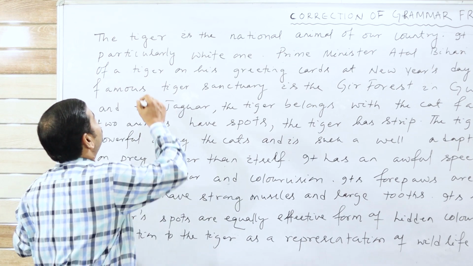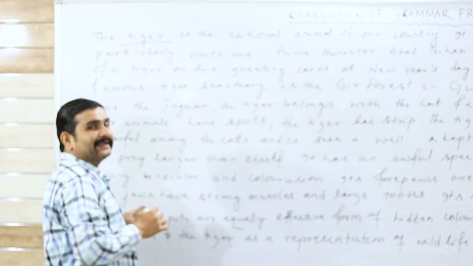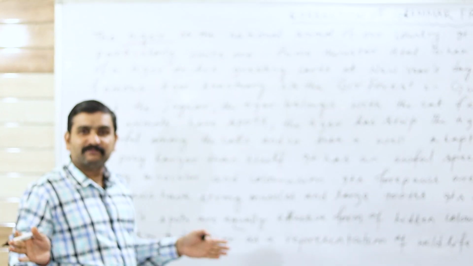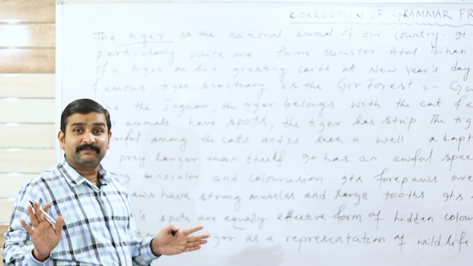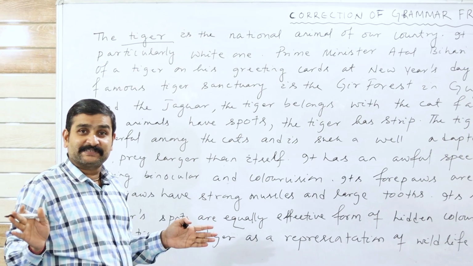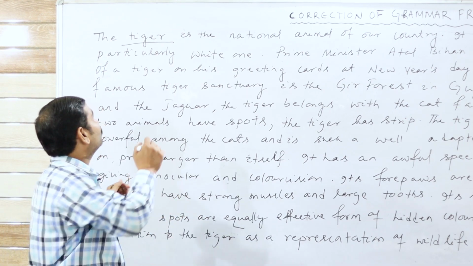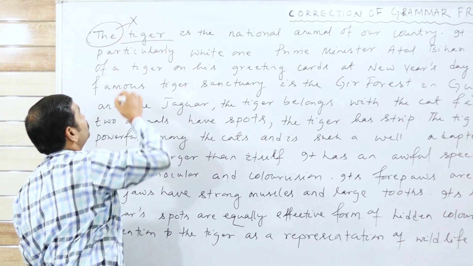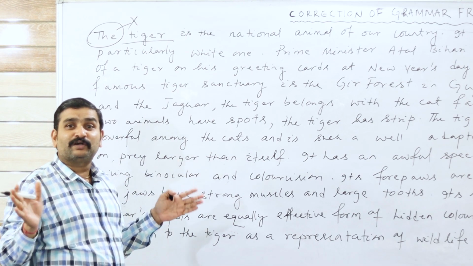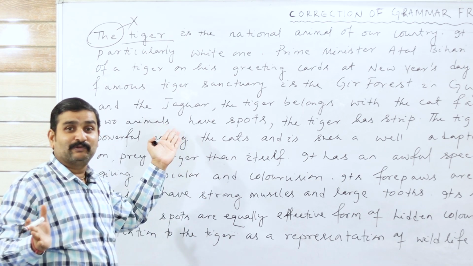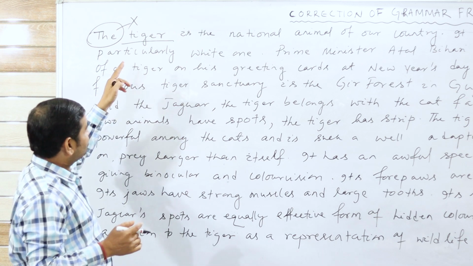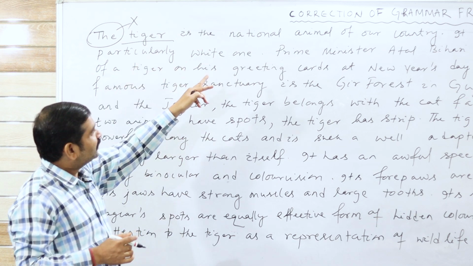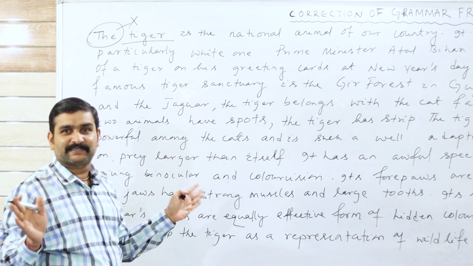Which noun is it? Tiger belongs to common noun. It's not the name of a particular tiger. Tiger is a species. That's why the is the mistake. So the first mistake is the. You should not apply the. It's very tricky. So the answer is: Tiger is the national animal of a country. This is the first mistake.